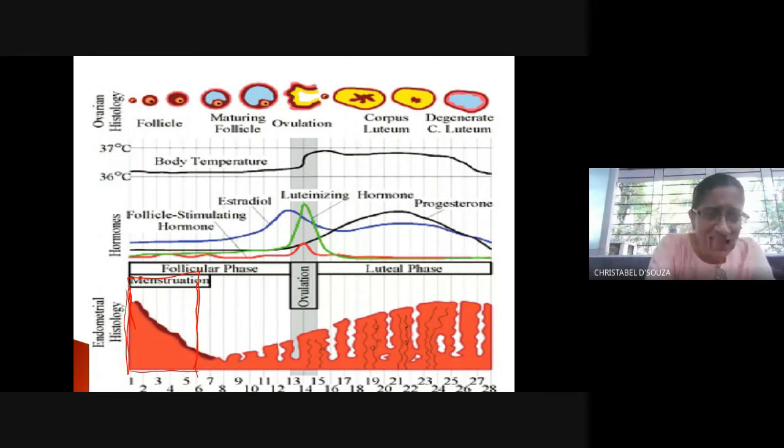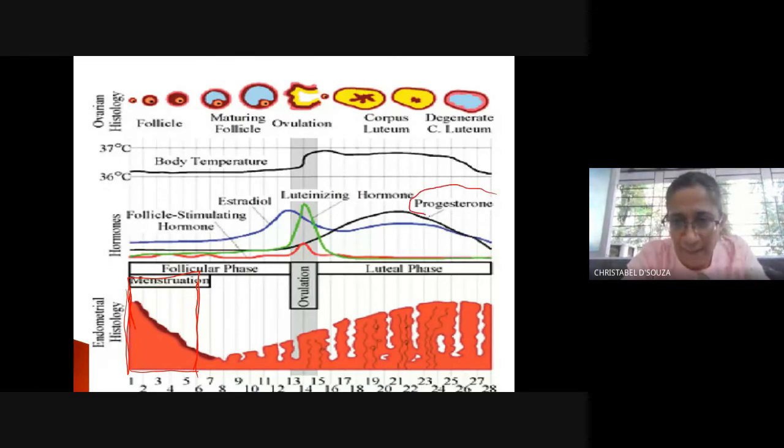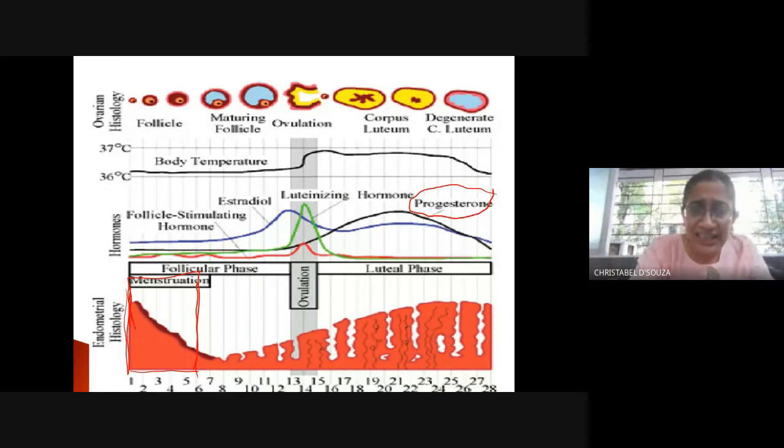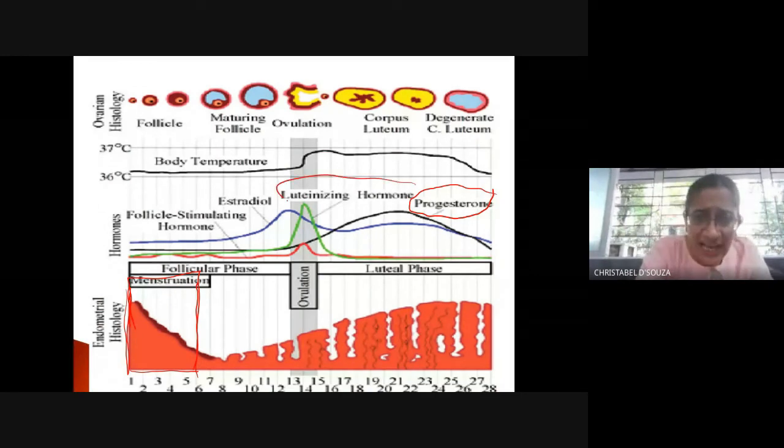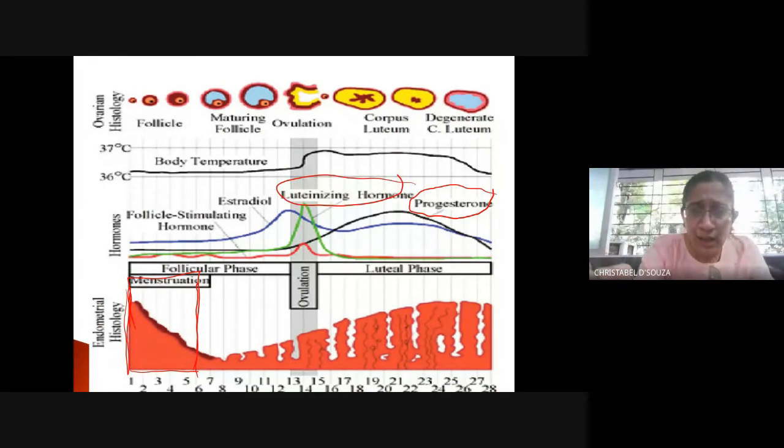FSH, LH, okay, the green hormone is LH, the red one is FSH, the blue one is estradiol, which is estrogen, and the black one, can you see the black line? The black line is progesterone. Look very carefully, this is the progesterone, right? The green line is the luteinizing hormone. The blue line is the estrogen or estradiol, it's the same thing. And the red line is the follicle stimulating hormone.